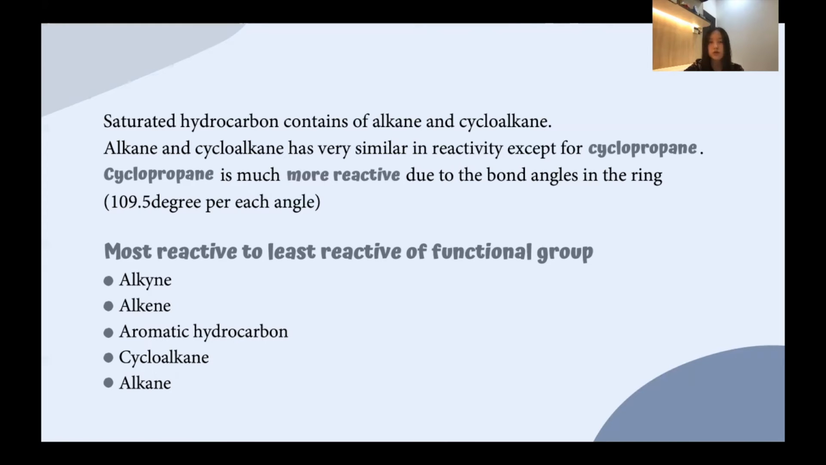The most reactive to least reactive of functional group. The most reactive functional group is alkyne. The second is alkene. The third is aromatic hydrocarbon. The fourth is cycloalkane. And the last, or least reactive, functional group is alkane.